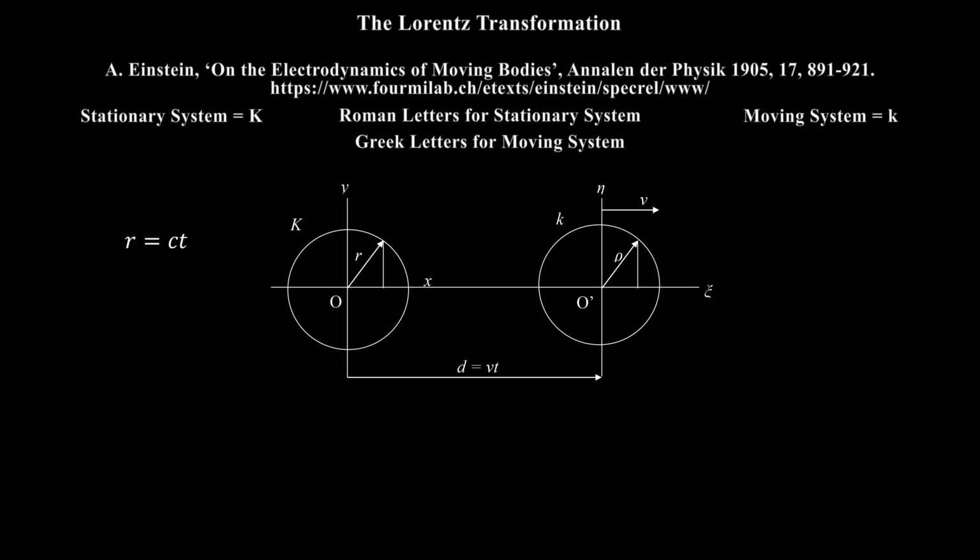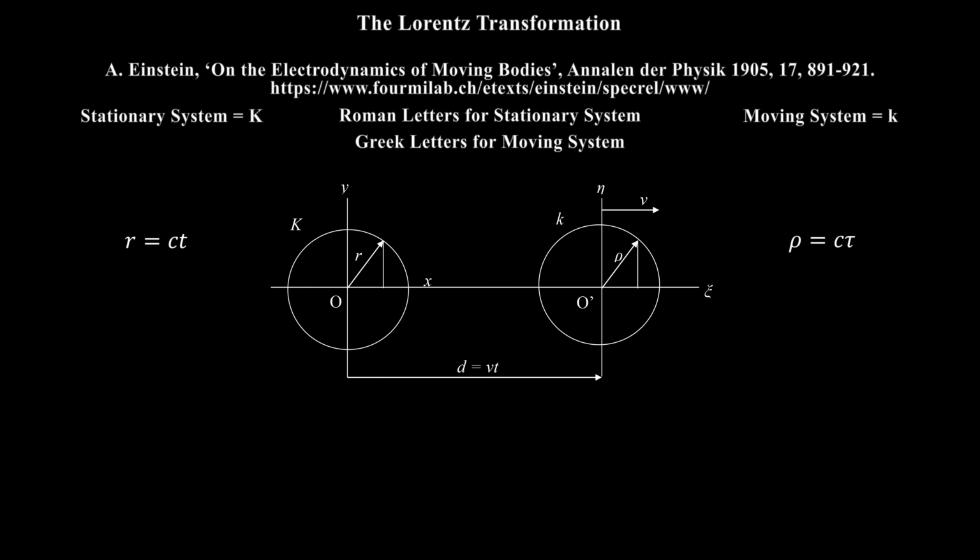According to Einstein, the wavefront in the moving system, lowercase k, under Lorentz transformation, is also spherical, centered at the origin O', and has the radius ρ equals c times τ. At time t equals τ equals 0, the two systems are superposed, so that their origins coincide when the light is initially emitted from the origins in all directions.